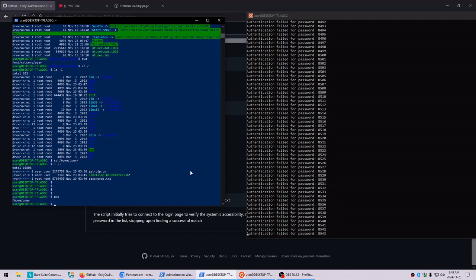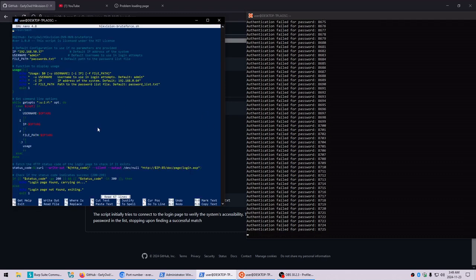So all it is, this Hikvision script. The only things that were different that I had to modify: first of all, it tries to check that the login page even exists, so I have to put it onto port 85.